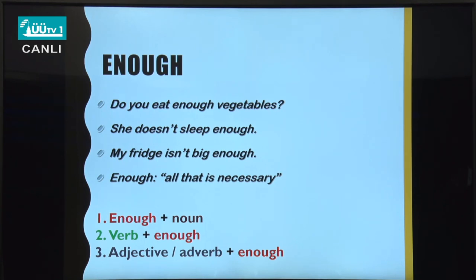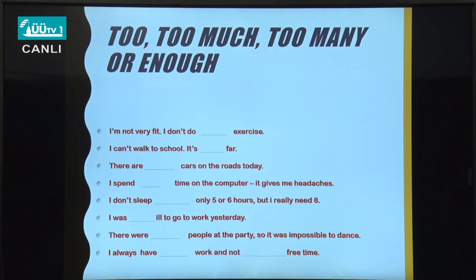Where do you use it? So you look at the sentence. My fridge, subject, isn't, be verb, and big, adjective. And then I have enough after that. Enough, all that is necessary. So enough plus noun, verb plus enough, adjective or adverb plus enough. Okay, let's do this and we are done for today.